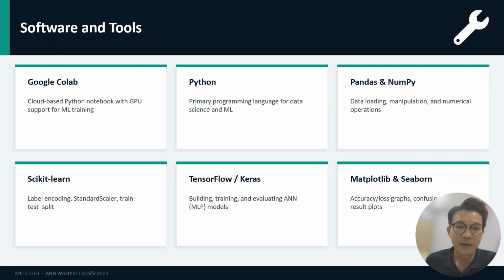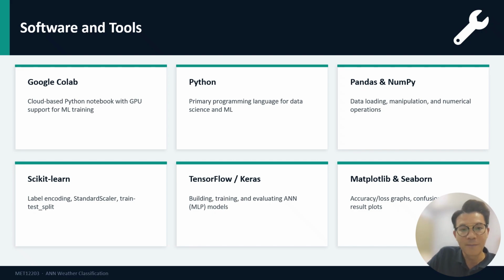Before we dive into the code, let me briefly explain the software and tools we used for this project. Our development environment was Google Colab, a cloud-based Python notebook platform that supports GPU acceleration. It is ideal for training machine learning models without a powerful local computer. We wrote all our code in Python using pandas and NumPy for data loading and numerical operations.